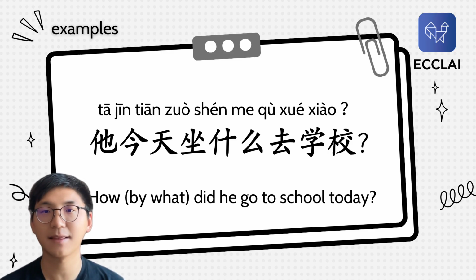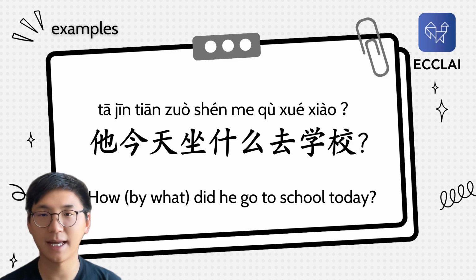We just need to take that subway, 地铁, and then we change it for the question words we learned today. So the sentence here is 他今天坐地铁去学校, which means he went to school today by metro or by subway.